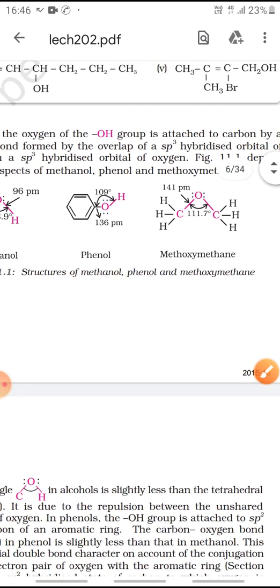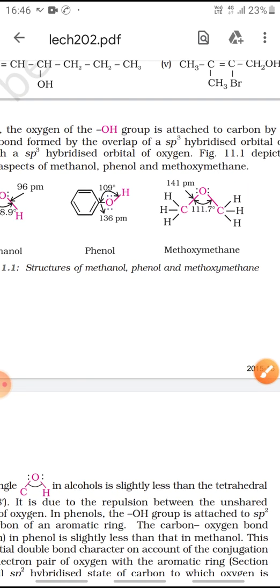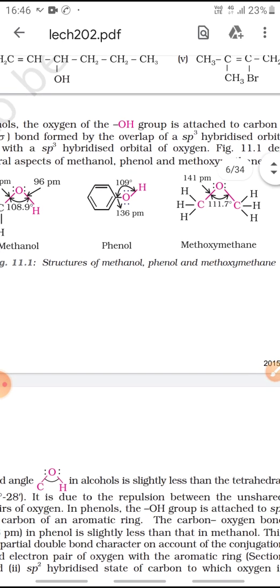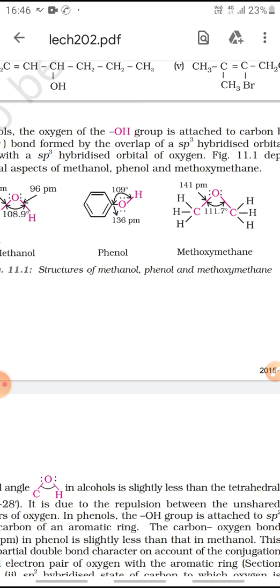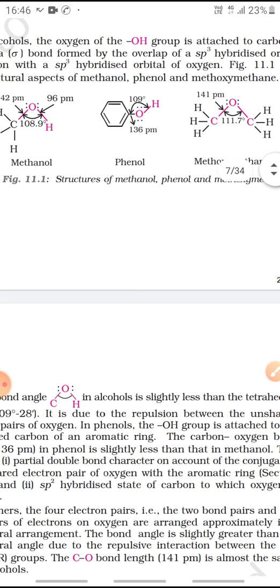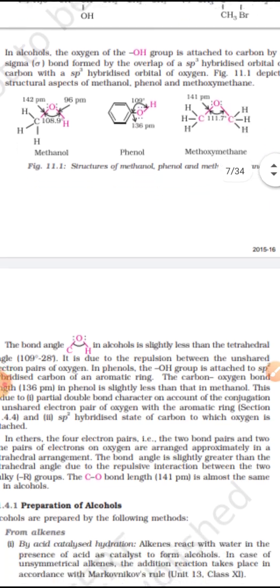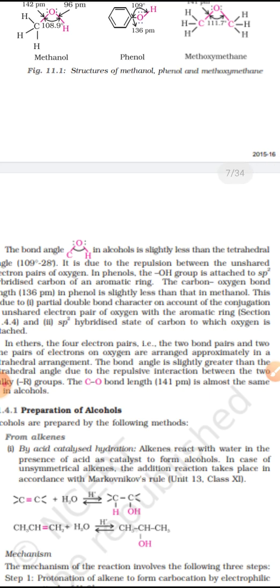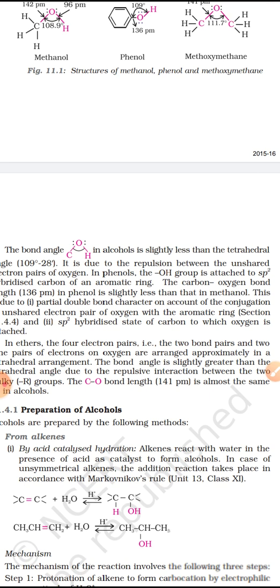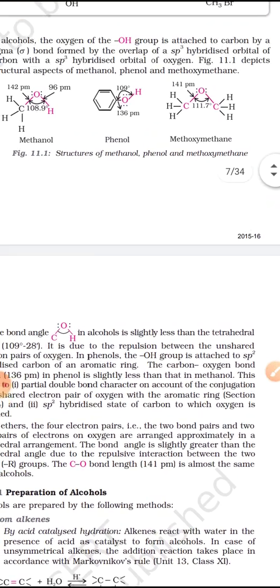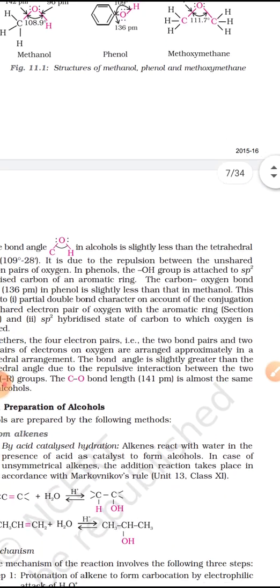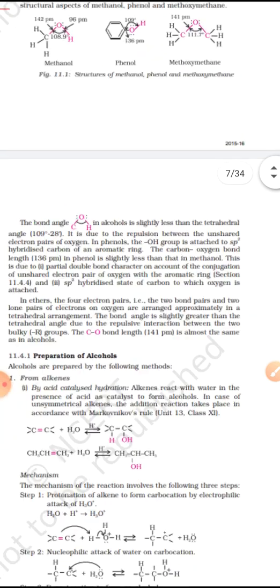In case of ethers, the bond is 141 pm. That means the bond length is quite more and the bond is weaker compared to phenols. Now the bond angle in alcohols is slightly less than the tetrahedral angle. It is because of the lone pairs of electrons which are present in between.